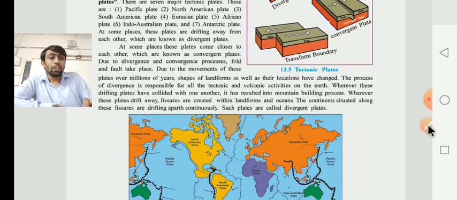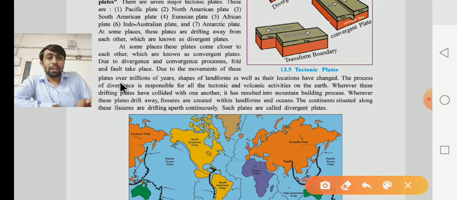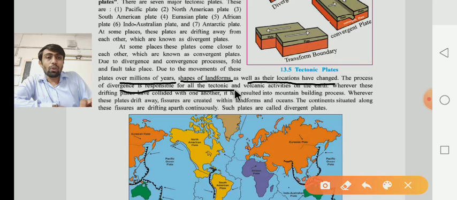Now, due to this taking place over millions of years, the shape of the landform as well as the location have been changed, and the process of divergence is responsible for all the tectonic and volcanic activity on the earth.